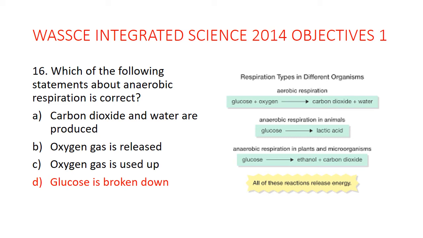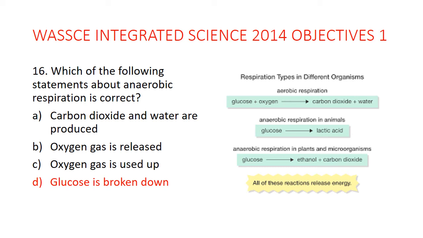The one in plants and microorganisms is what we normally call fermentation. When something ferments, for example a drink, you would realize that it has a lot of alcohol inside. Why? Because the glucose inside has undergone anaerobic respiration and produced ethanol and carbon dioxide.